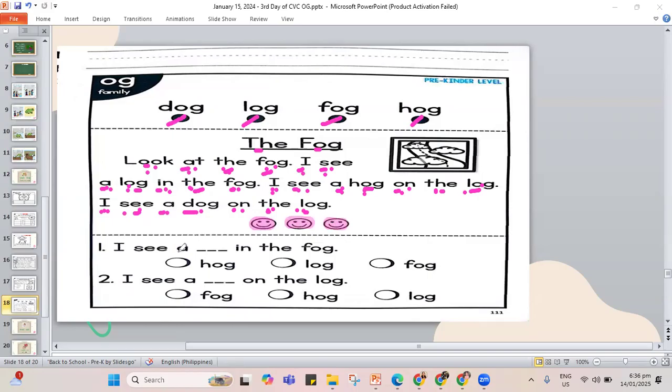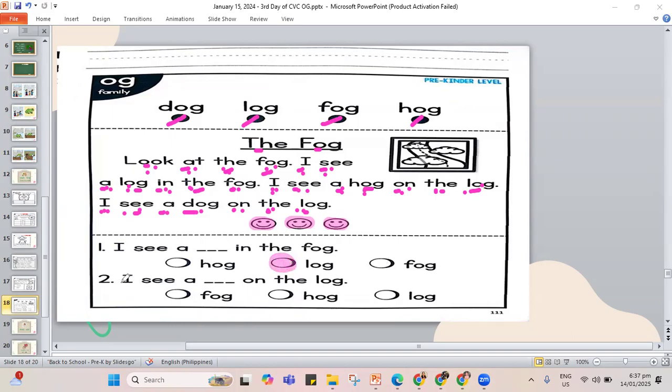Let's read our sentence to answer. I see a hog, a log, a fog in the fog. So what do you see again? I see a hog, a log, a fog in the fog. It was a log in the fog.